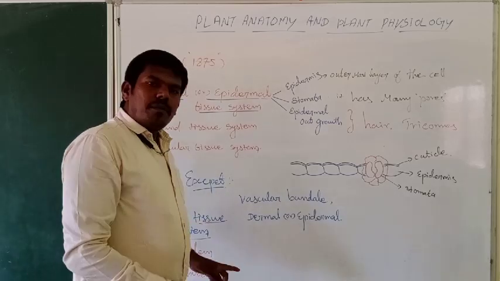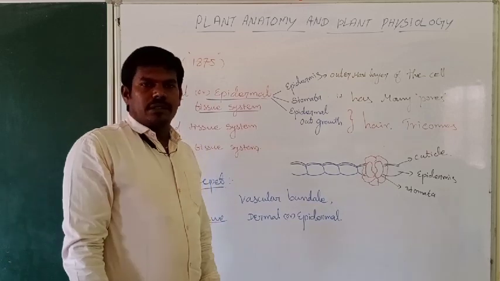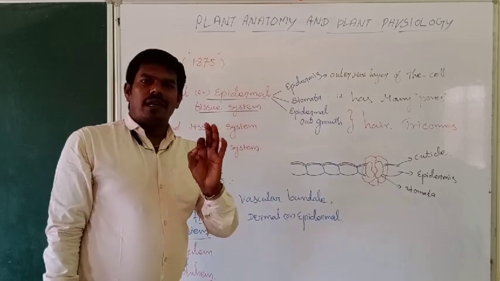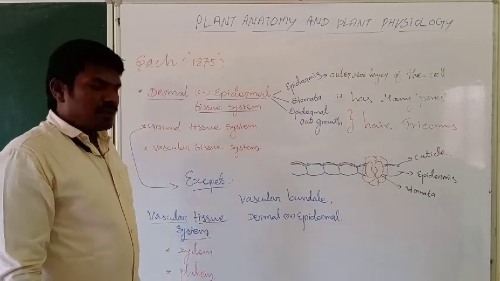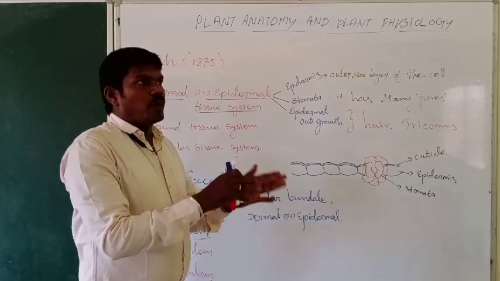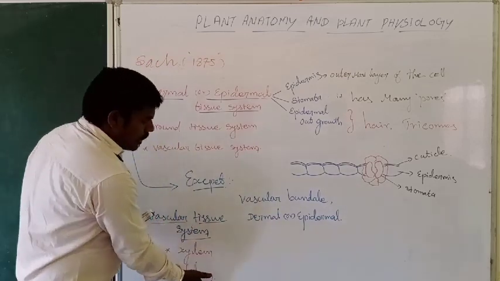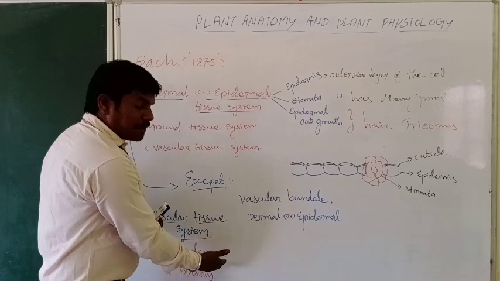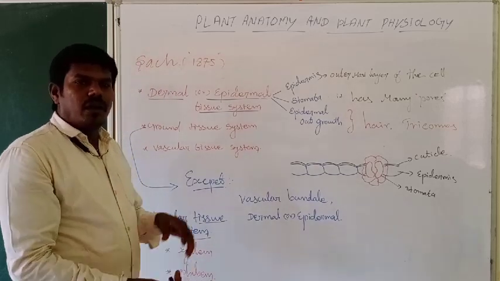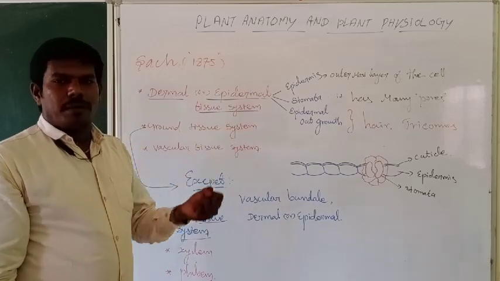See, these two, xylem and phloem, are involved in different kinds of functions. What are the functions? Xylem is mainly the chief water conducting element for the plant. And phloem transports food material from one place to various parts of the body. Xylem and phloem are not individual cells. They are composed of several kinds of cells. They are compound tissues. Already you studied compound tissues, which are joined from a number of member cells.